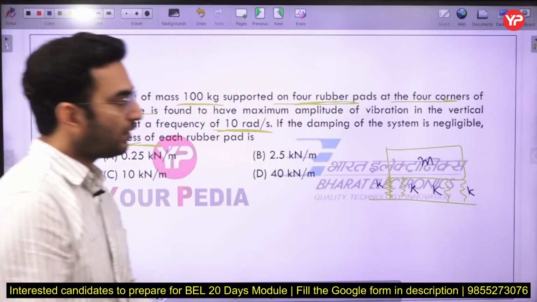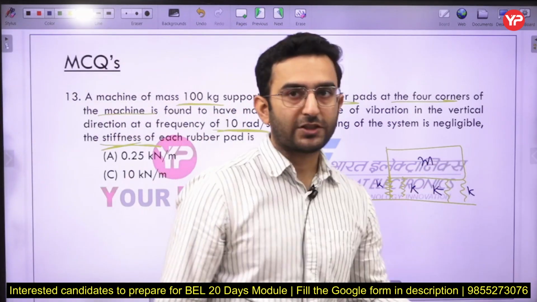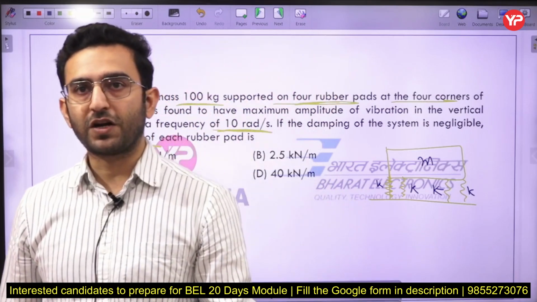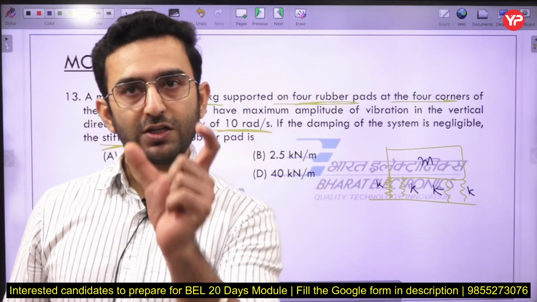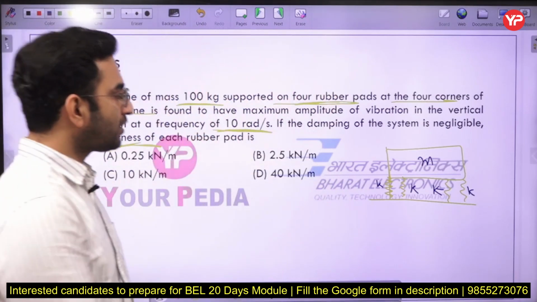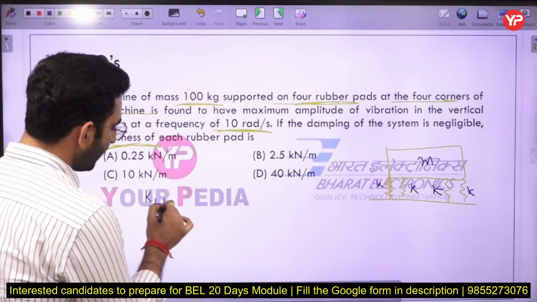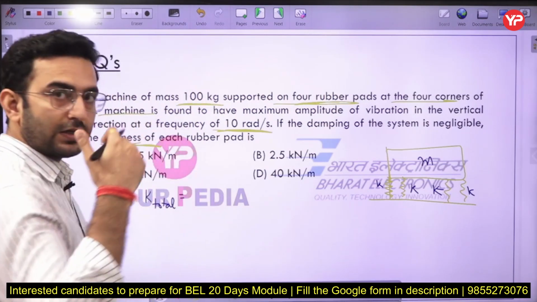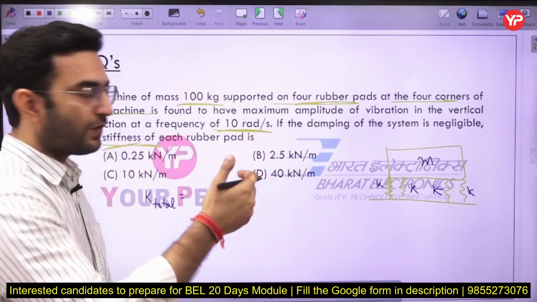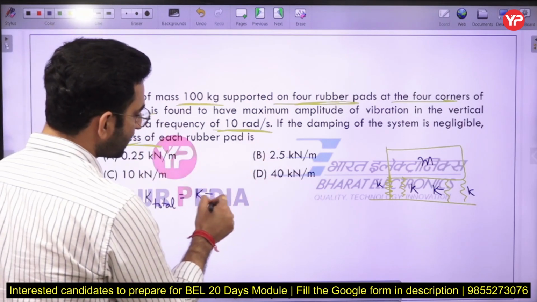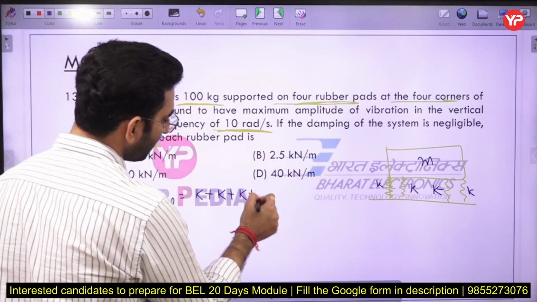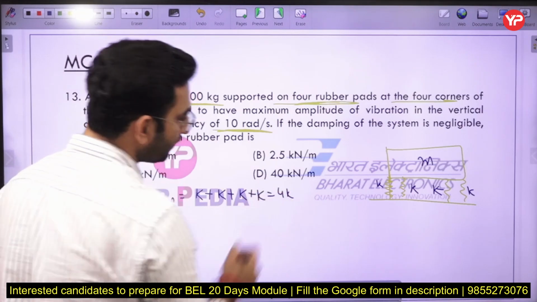Can I say that all the springs are in parallel connection? They are arranged in the parallel configuration here. So I can say the total stiffness of the spring will be simply a sum of all the stiffnesses here, that is K plus K plus K plus K, which is equal to 4K.